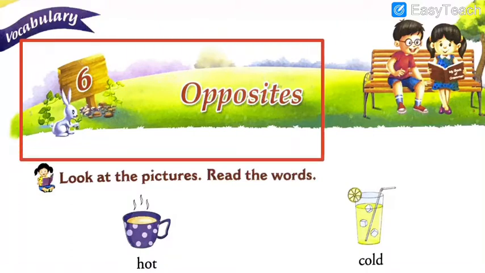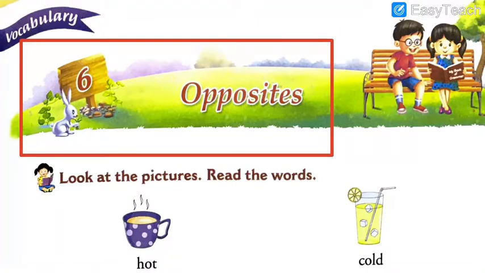So this is your textbook, chapter number 6, from the vocabulary part, opposites. Are you ready? I hope all the dear students watching right now are ready to understand what opposites are.